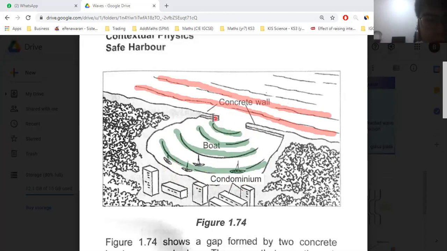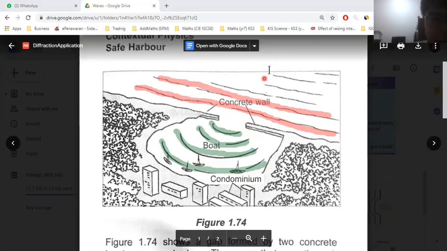If you don't have the concrete wall, what happens? All the waves come in here, and then they'll cause the boats to shake violently, and they will damage all the boats, without the diffraction. So this is how diffraction helps us produce calm water around the harbor, just to protect all the ships and the port and anything. This is one of the applications of diffraction.